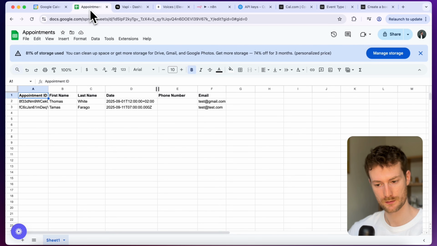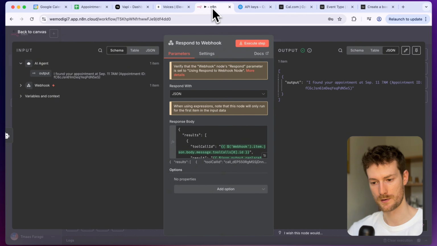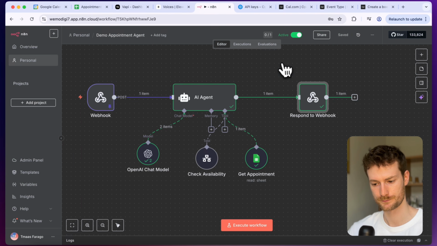So if I go back, as you can see, we need to provide a time zone offset. So with this, we make sure that it will book the appointment in the correct time. You can see that I have +2 on the first one, and I don't have that in the second one because I booked that manually. So if I go back to n8n, let's click on save.